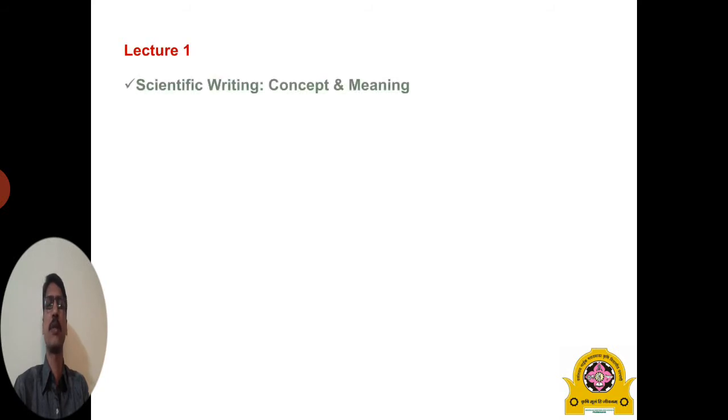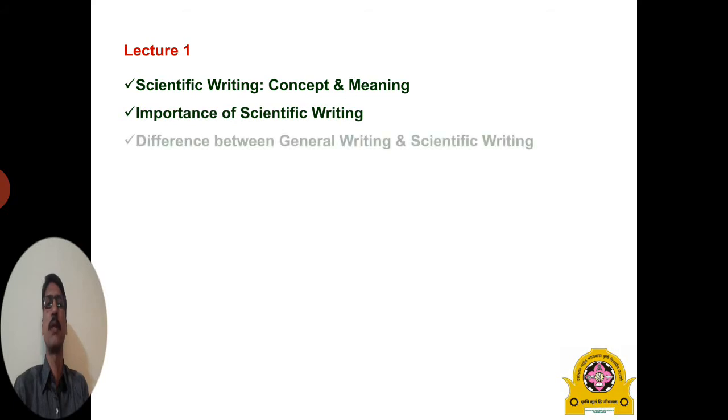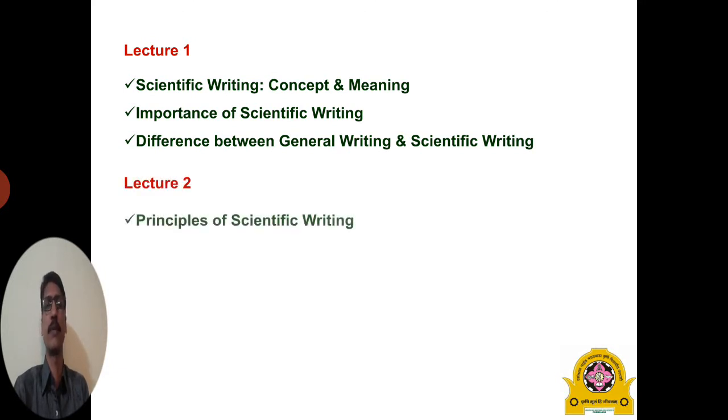In the first lecture, we learned about scientific writing, the concept and meaning of scientific writing, the importance of scientific writing, and the difference between general writing and scientific writing. Then in the second lecture, we studied the principles of scientific writing.